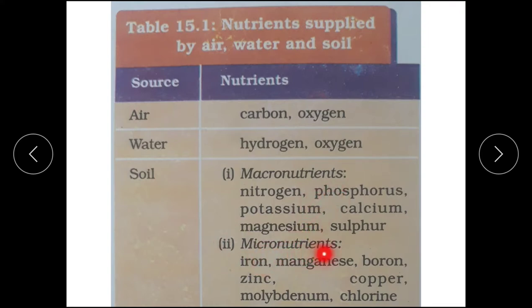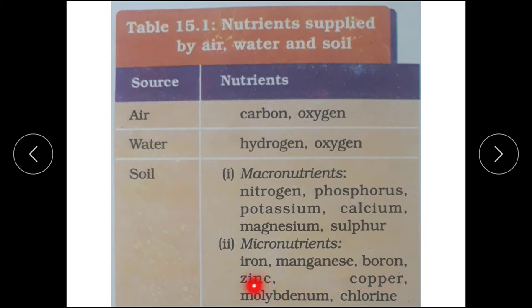Micronutrients means nutrients which are required by plants in small quantities. Which are they? Iron, manganese, boron, zinc, copper, molybdenum, chlorine. So 7 nutrients are required in small quantity and 6 are required in large quantity. So this is something that you must know.